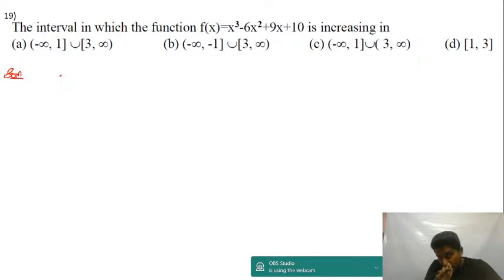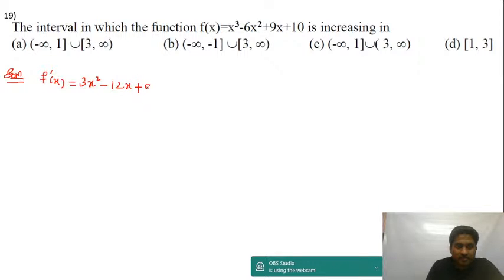Now if I find out f dash of x, it is equal to differentiation of x cube is 3x square, differentiation of 6x square is 12x, differentiation of 9x is 9. This is f dash of x. I further write f dash of x is equal to, I'm going to take 3 common. You will get x square minus 4x plus 3.